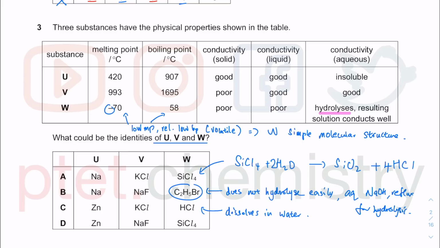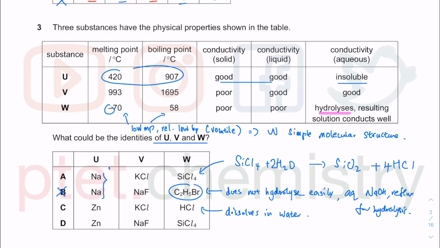Well, anyway, I know I can rule out B, and because of that C2H5Br, but I can't really rule out A, C, and D yet. Okay, let's have a look at element or substance U, because we are not sure about this element, but of all these, the U there, they are all shown as metals, they're all shown as elements. We know that metals, sodium and zinc, can conduct very well as solid and liquid because of your metallic bond, and that in the aqueous state they're insoluble. But what is important is this 420 and 907.